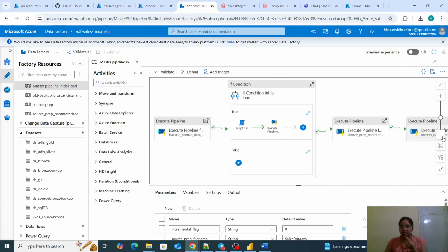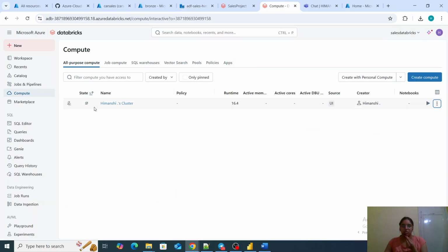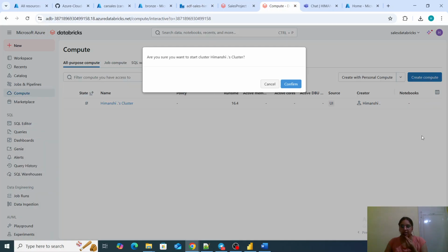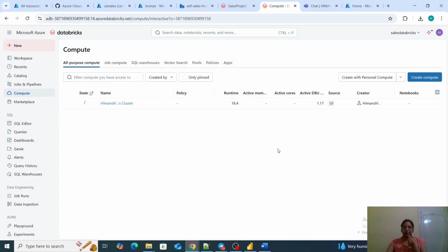So running this activity, for that I also need to start my cluster. So I'm starting it as of now. It will take some time to start.